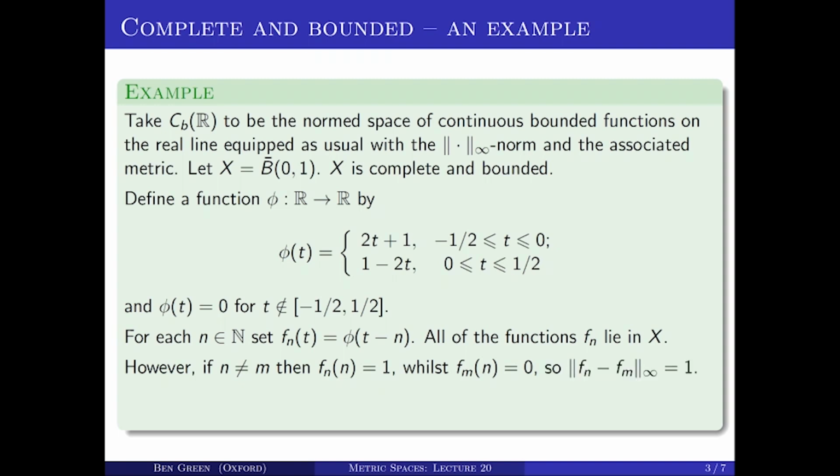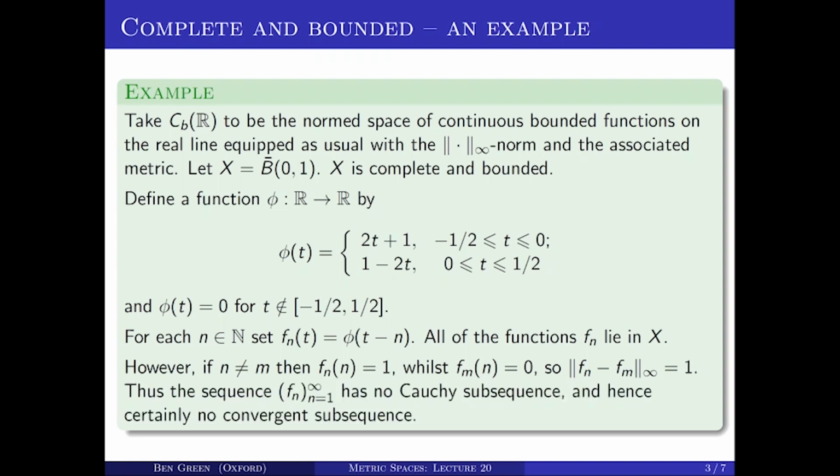So what this means is that the sup norm of fn minus fm, just by plugging in the value n, we see that that's equal to 1. And so this sequence definitely has no Cauchy subsequence. Even with epsilon equals 1 in the definition of Cauchy sequence, there's no Cauchy subsequence. And so hence it certainly has no convergent subsequence.